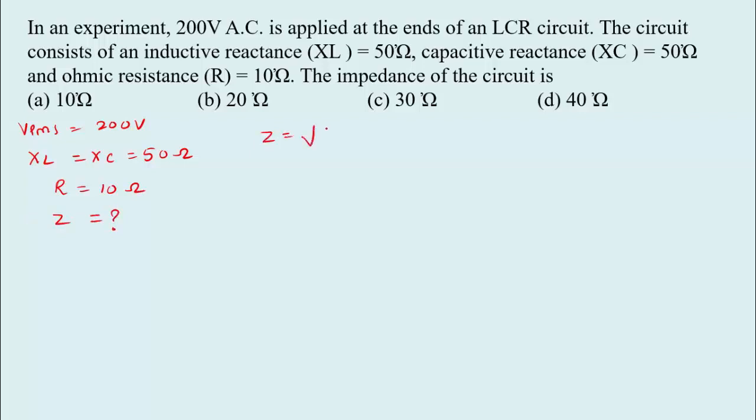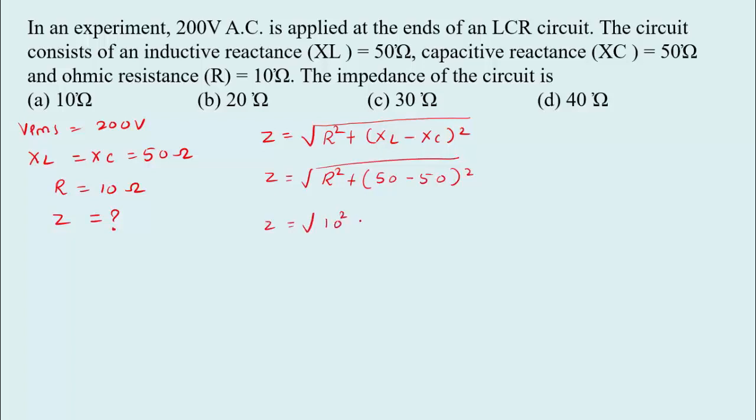So impedance is given by the equation Z equal to root of R square plus XL minus XC whole square. Here Z equal to root of R square plus, XL and XC both are equal, that is 50 minus 50, square. So Z equal to root of R value 10 square plus 50 minus 50, which will be 0. So root of 100 means Z equal to 10 ohm. So option A is right.